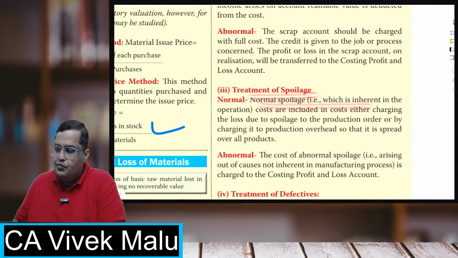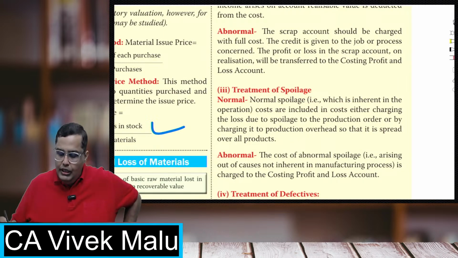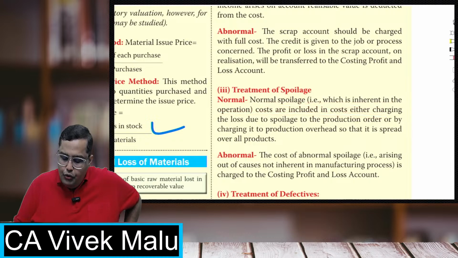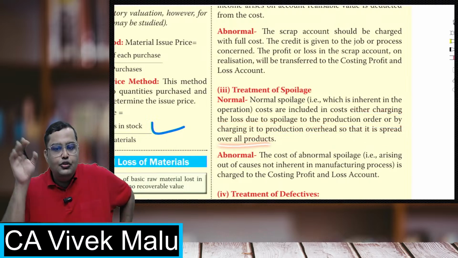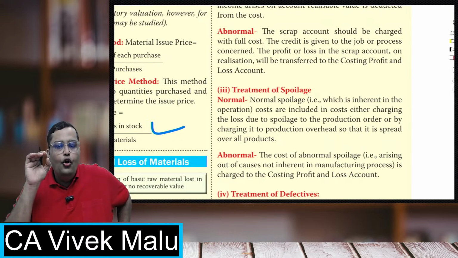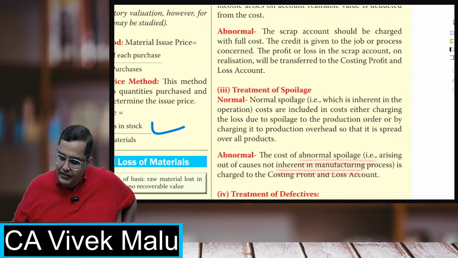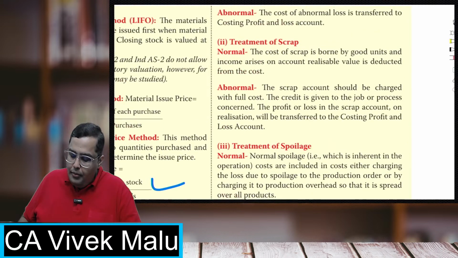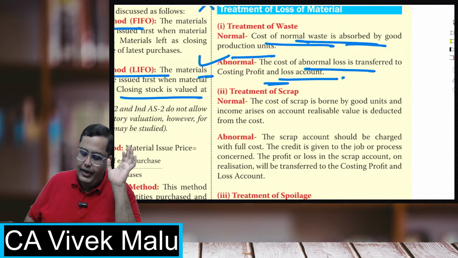Spoilages, if the spoilages are inherent, if they are part of the production, then normal spoilage which is inherent in the production is included in the cost, either by charging the loss due to spoilage to the order or transferring it to the overhead. So we'll directly charge it to the job, to that particular order, or we'll transfer it to the overheads. Abnormals are always taken to the costing P&L account. General rule, abnormals go to costing P&L. Normal losses can be absorbed by the good units or even transferred to overheads.